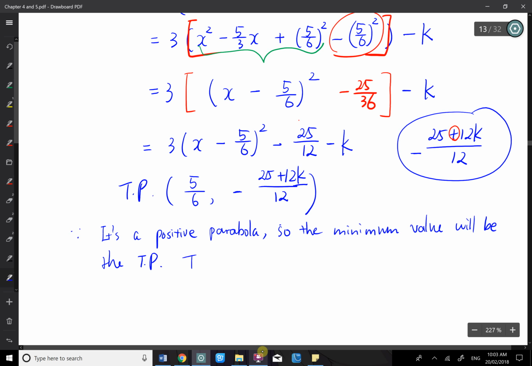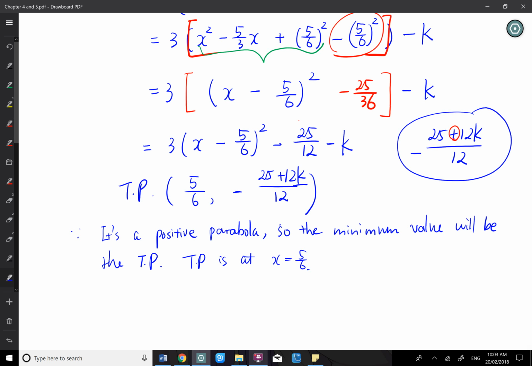Then the turning point is at x equals 5/6. So the minimum always occurs at x equals 5/6. Just make a little bit of discussion because it's a positive quadratic. That's the main thing.